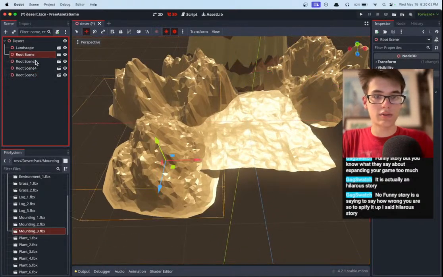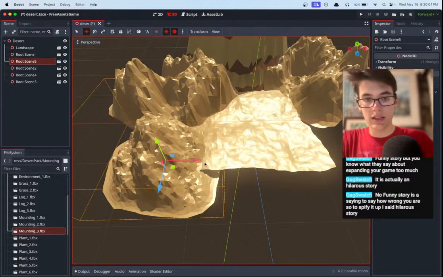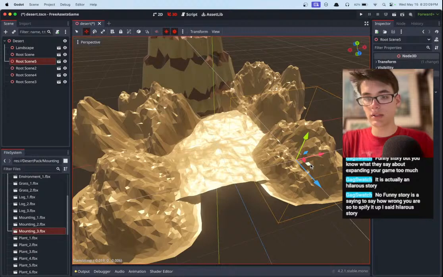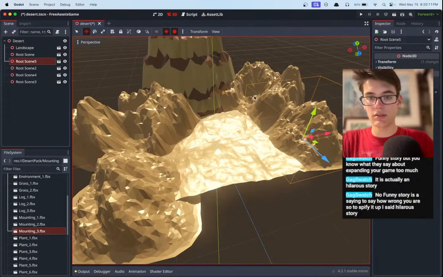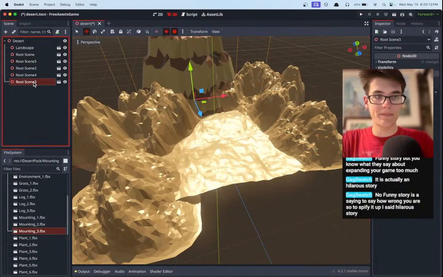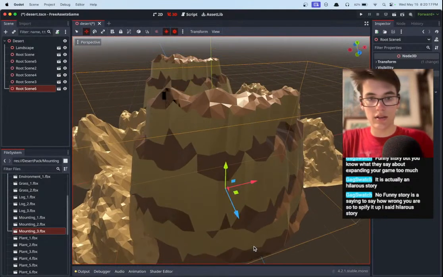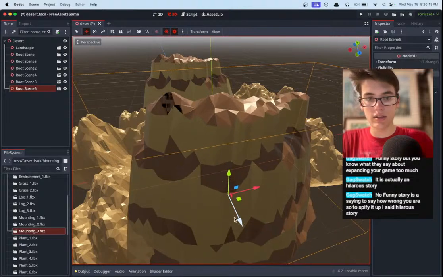Okay, let's see, which one is the OG mountain? Here we go. Duplicate that one. Get another one over here. I feel like my scrolling is backwards in Godot for some reason, but oh well. Maybe I'm just used to doing 2D in Godot. I haven't done that much 3D in Godot yet.